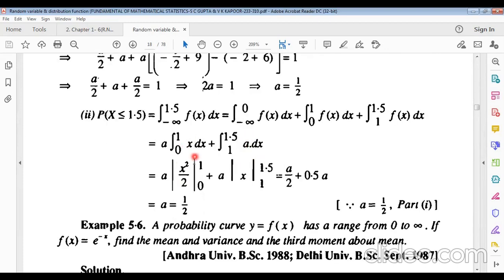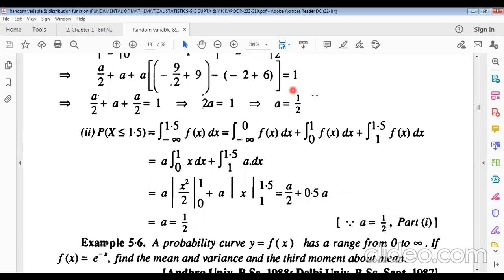So this simple integration, x square by 2 from 0 to 1, plus a into one integration, just putting the upper limit and lower limit, you get a by 2 plus 0.5a. Since a equals half from part 1, we substitute a equals half.